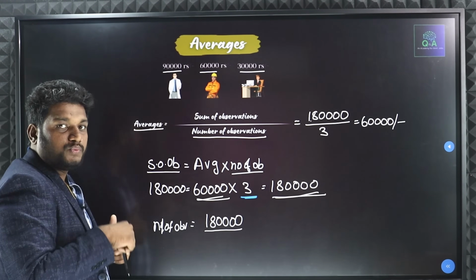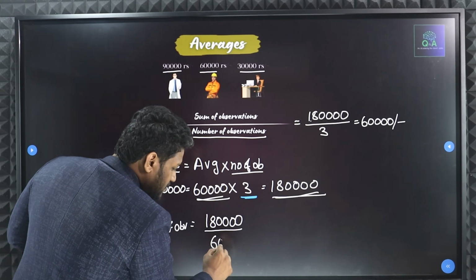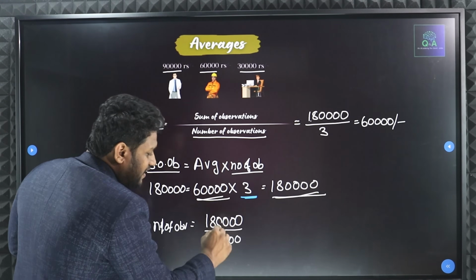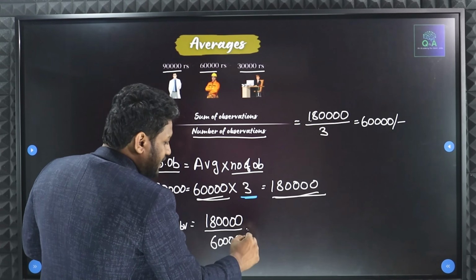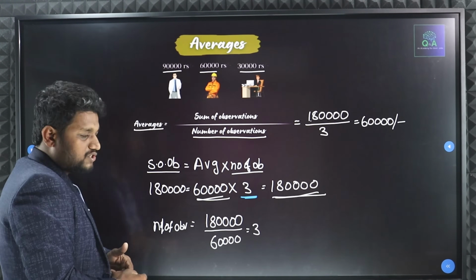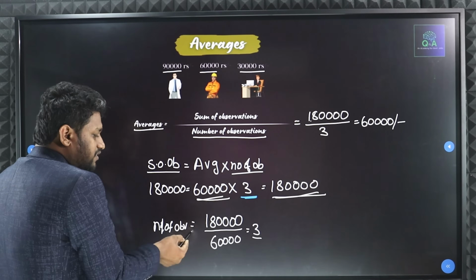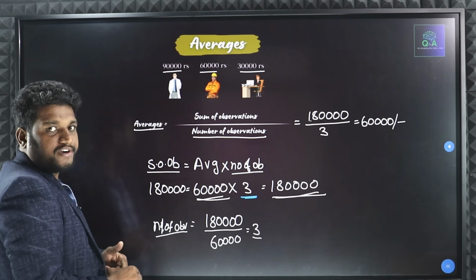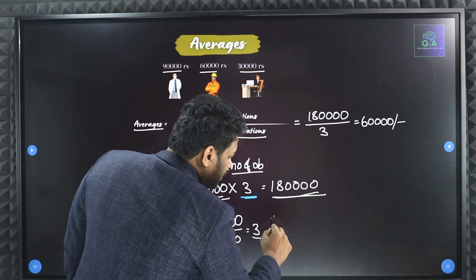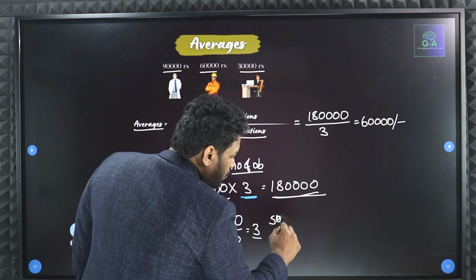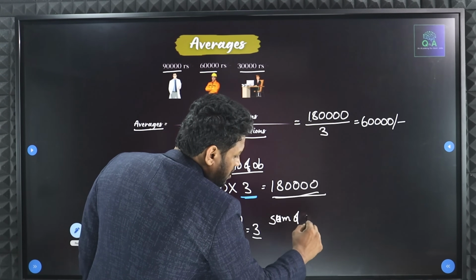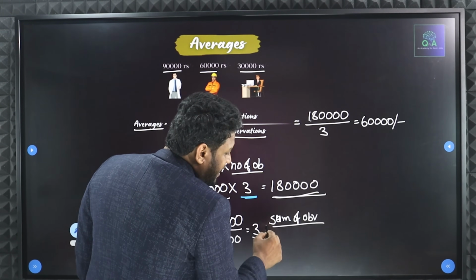If I divide the sum of observations with my average, I will get my answer as 3 or not? Yes or no? So my number of observations is 3 only. That is what I got here. Now here what I am doing? Sum of observations, I am dividing with what?